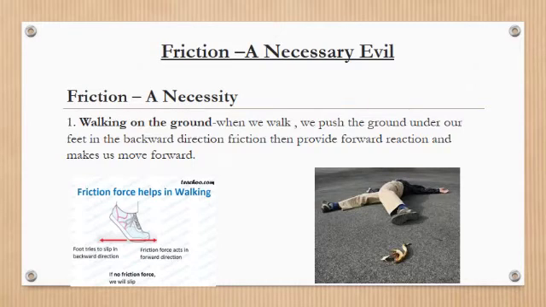Look at the diagrams. In the first diagram, friction helps in walking. The foot tries to slip in backward direction. Friction force acts in forward direction. You know that friction always acts in the opposite direction of motion. And if there is no friction force, then we will slip. Look at the person, he slips when he keeps his foot on the banana peel.